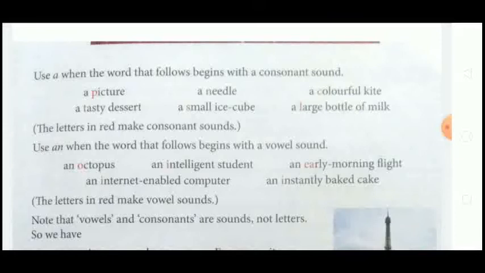instantly baked cake. Okay, here all the words begin with a vowel sound. Okay, not word but sound. So the letters in red make the vowel sound. We use the article an. When the noun begins with a consonant sound, we use the article a. When the noun begins with a vowel sound, we use the article an.